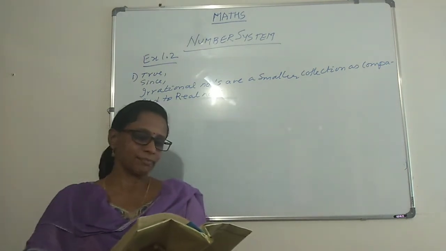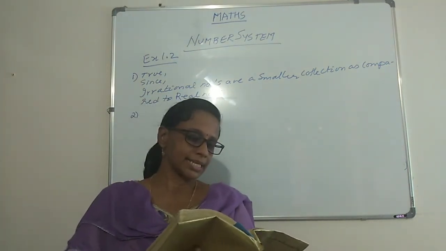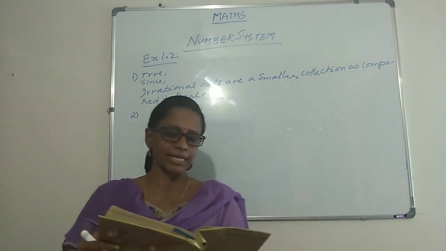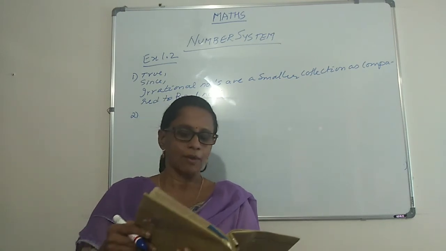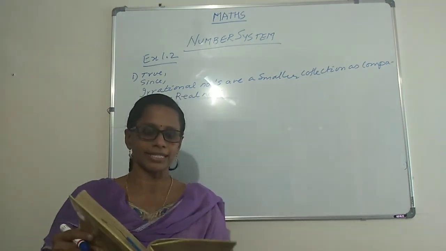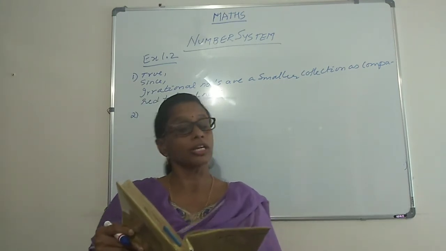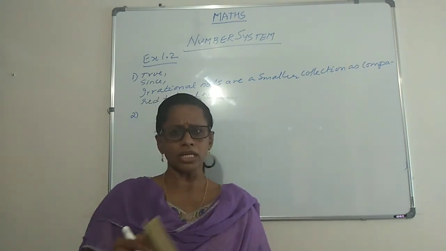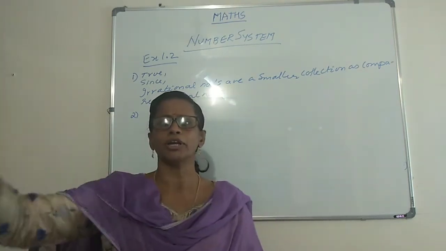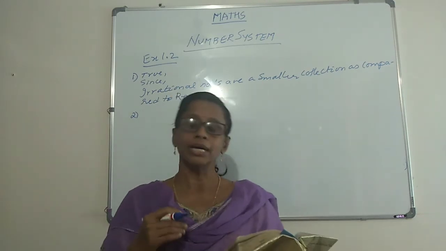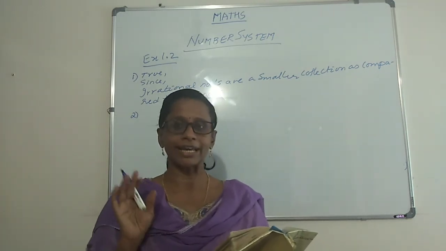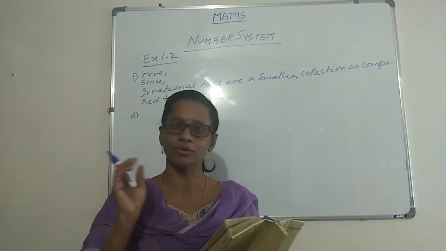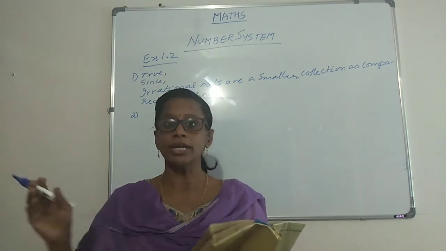Then let's come to the next subpart. They ask us, every point on the number line is of the form root m, where m is a natural number. Is it true or false? How can every point on the number line be a root of some number? There are some points which are like that. For example, you can take a point like 2. 2 is the root of 4. Yes, it is the root of a natural number. But it doesn't happen for every point.